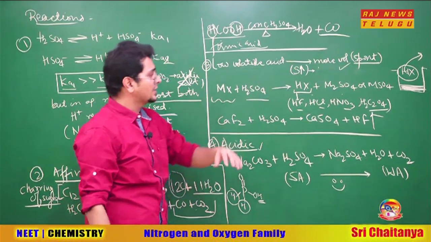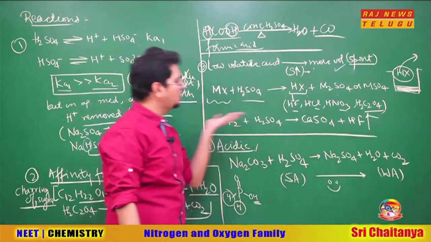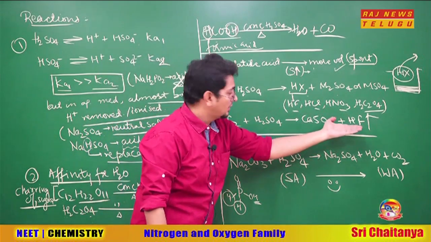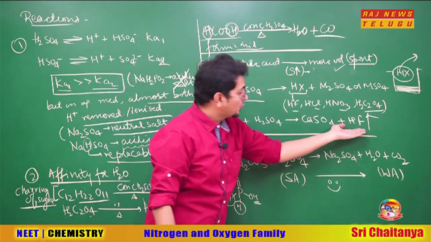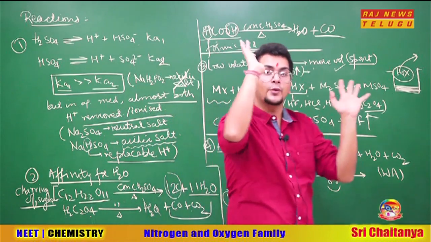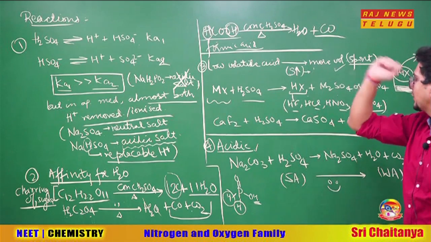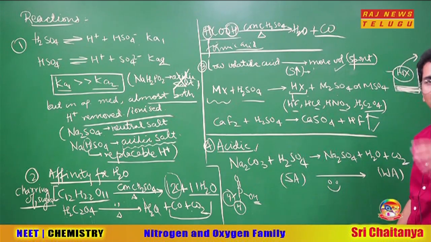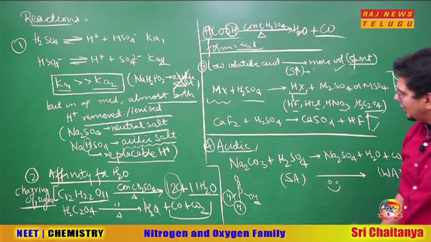In fact, HF goes out as a gas. So just open the vessel, let the HF go. As soon as the HF goes, the reaction will not be able to go backward anymore. Why? Because the product here will be the reactant for the backward reaction. I repeat, the product here will be the reactant for the backward reaction. But if the product is flying away outside the vessel, forever gone, then how can the backward reaction occur? So do we have to remember this much logic? Nothing, just exchange the ions, give the answer, simple logic.